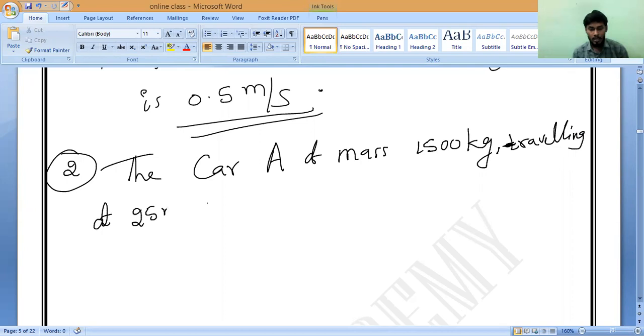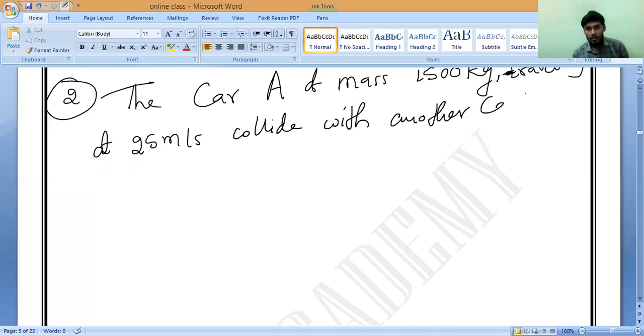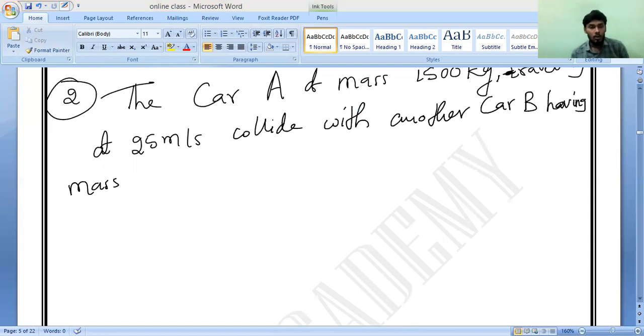25 meter per second. Do you understand? 25 meter per second. Okay. Second, collide with another car B. Collide means what? Collision, hit. Collide with another car B having mass 1000 kg.